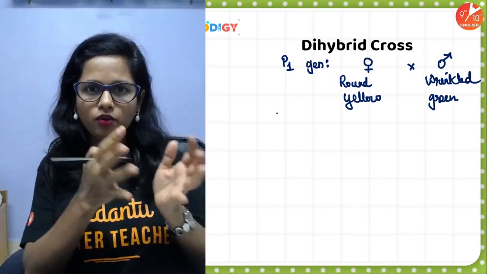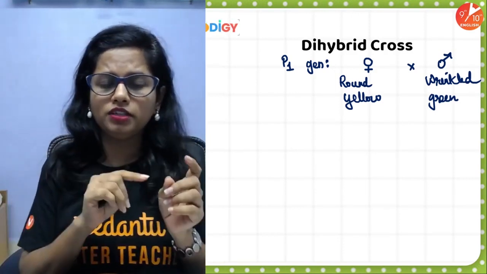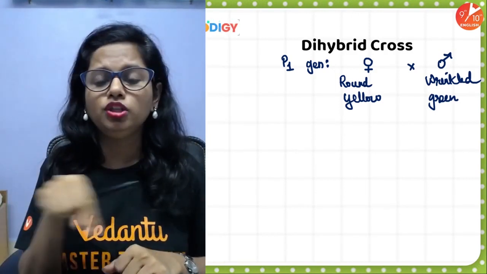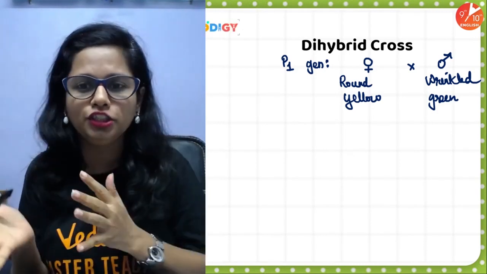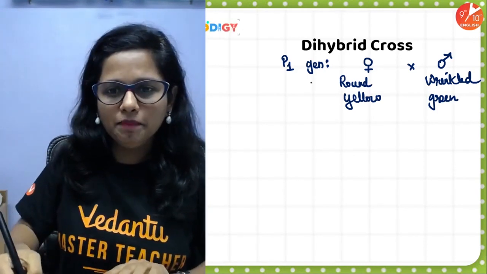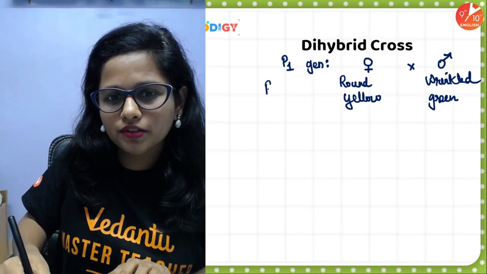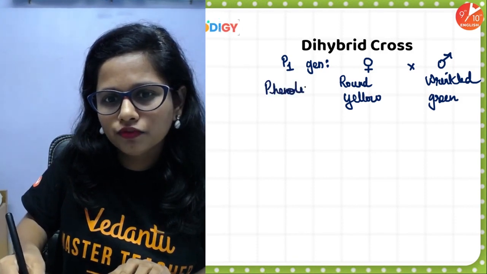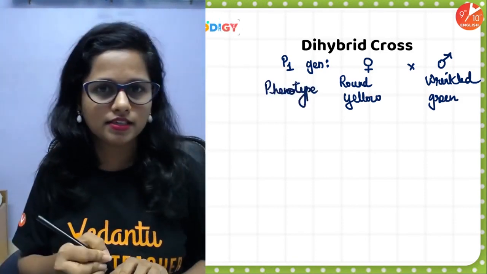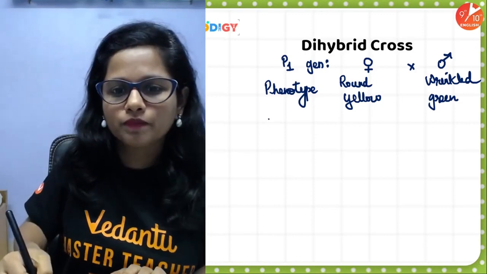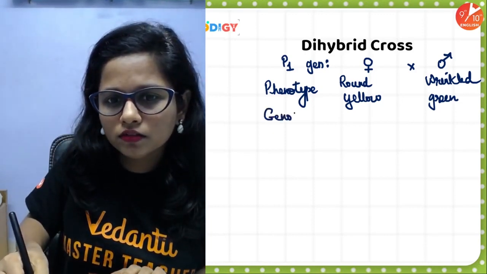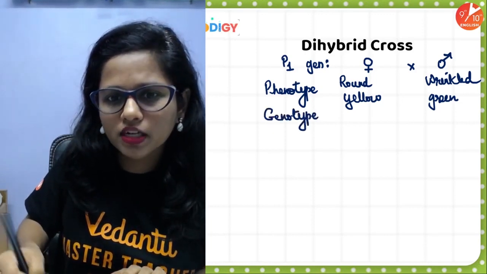Now, this round yellow and wrinkled green, what is it? Phenotype or genotype? Come on, let me know in the comment section. So, people, this is the physical appearance, which we call the phenotype of the plants. So, if this is the phenotype, what will be the genotype of these individuals?